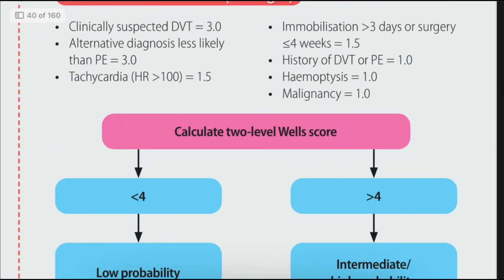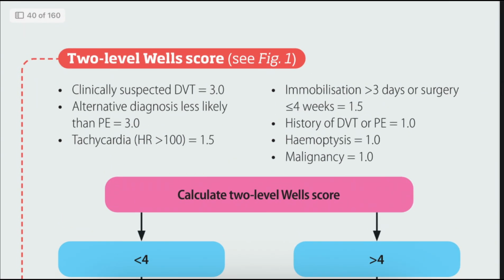In the Wells criteria, we have what we call the Wells score. This Wells score has two different levels. What are the things we are seeing? First, if the patient has clinically suspected DVT, we have to give 3 points. If an alternative diagnosis is less likely than pulmonary embolism, then we give 3 points.